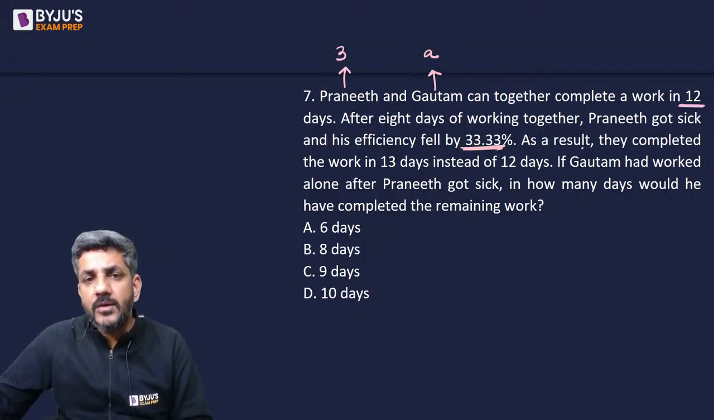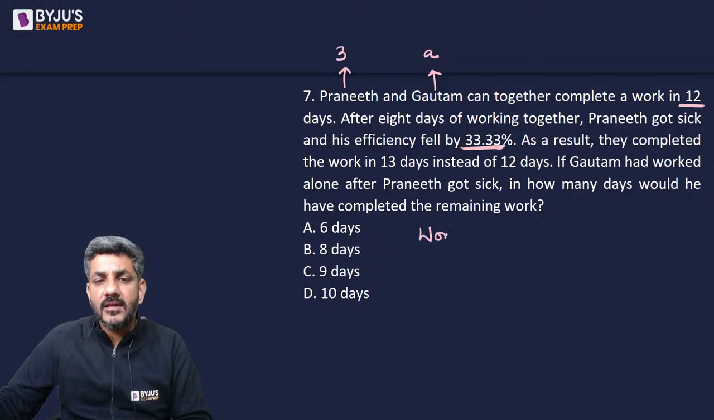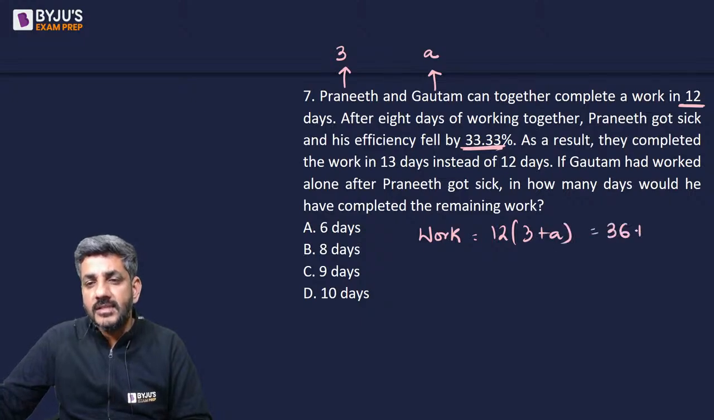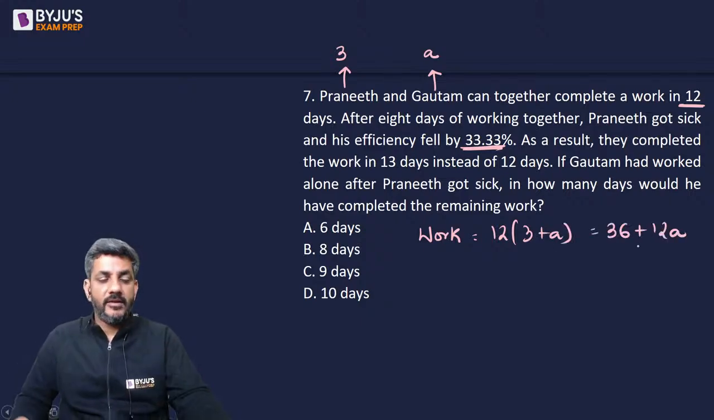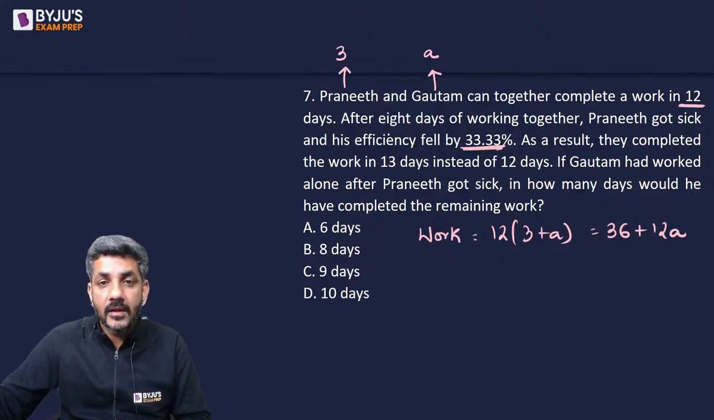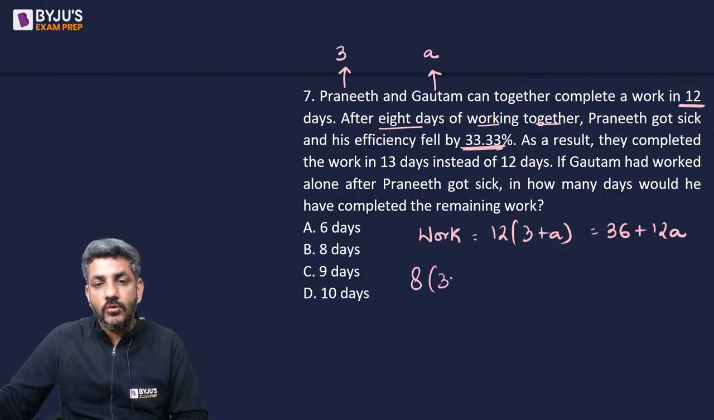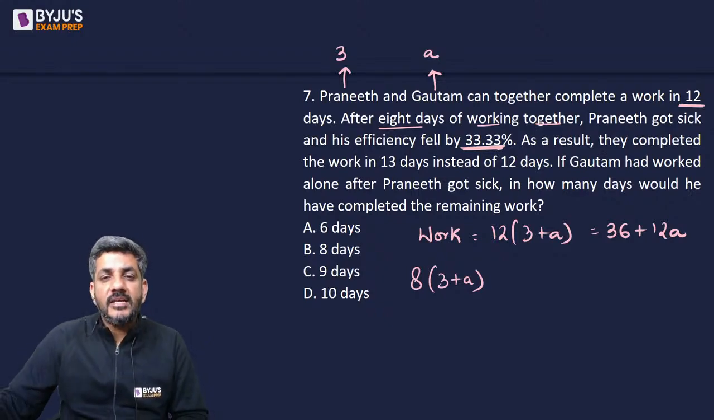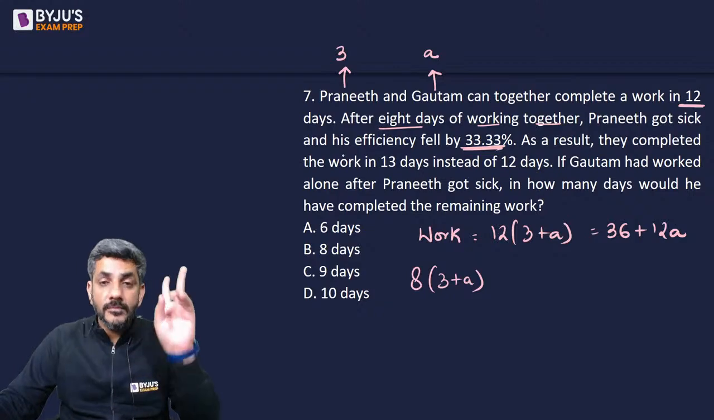They can complete a work in 12 days. So can I say that the work is 12 times of 3 plus A, which is 36 plus 12A. The work is 36 plus 12A. What happened? After 8 days of working together, they first worked 8 days together, 3 plus A. Praneeth got sick and his efficiency fell by 33.33. Now Praneeth started making 2.